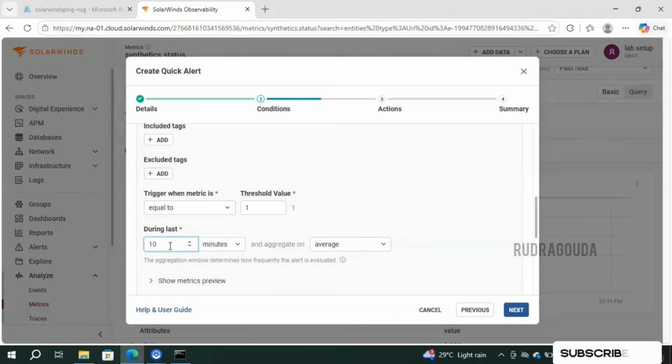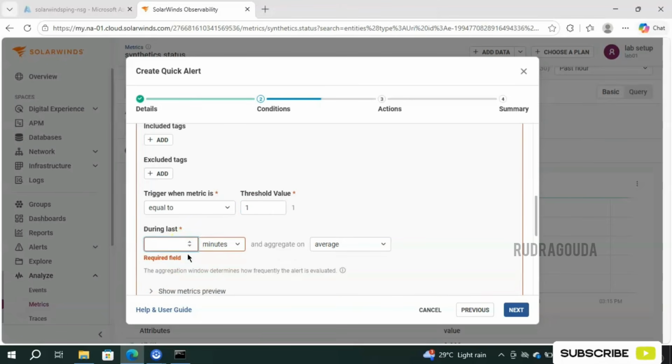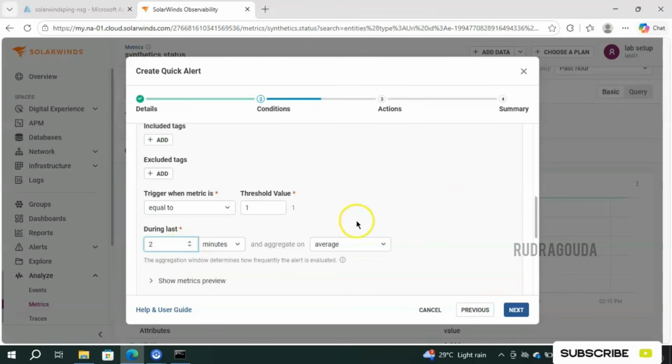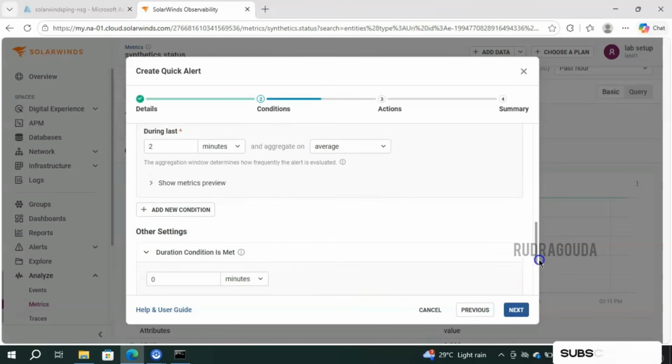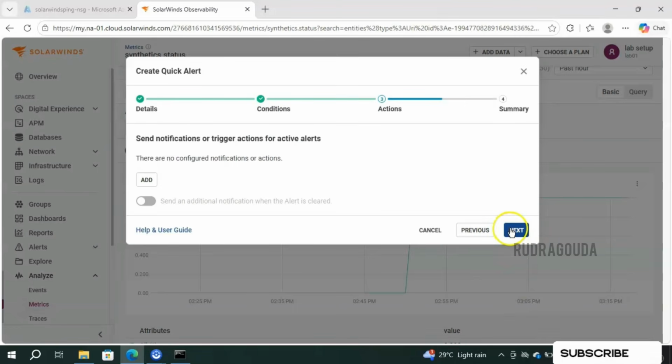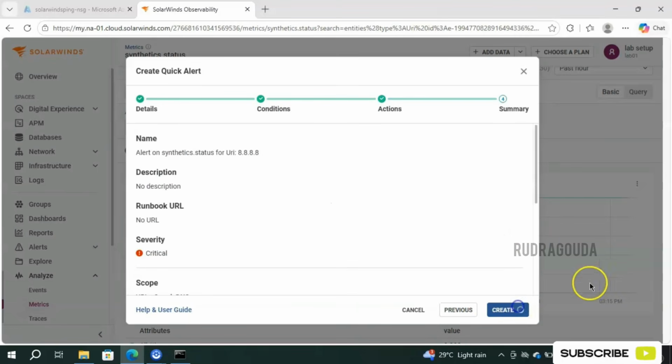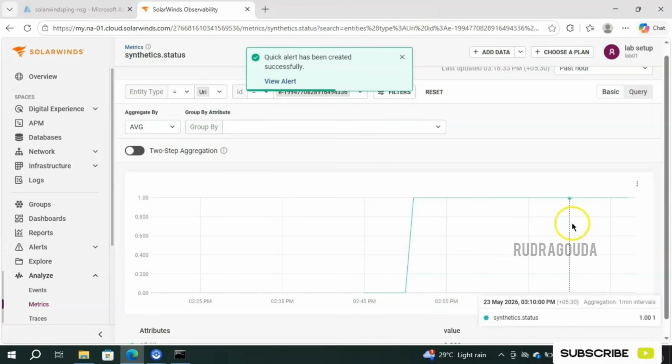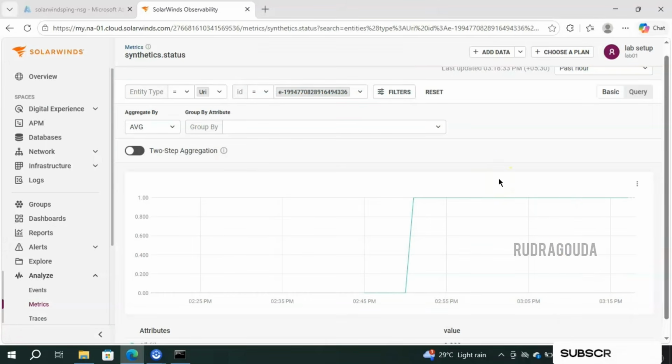And for the last value, I'll give it as 2 minutes to save time, and I want the average value of that. Everything is good. I'll simply click on next and create. We successfully created one alert for this particular ping monitoring. So within a few seconds, I should get an alert immediately. Why? Because I set the condition for 1. It's already 1. Currently in the graph you are able to see it's 1 now. So we have to get the alert.